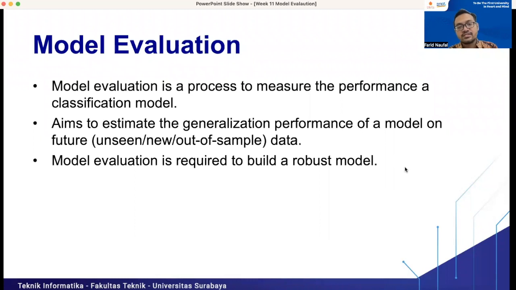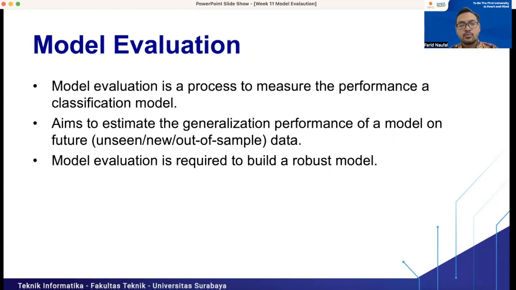Okay, model evaluation is a process to measure the performance of a classification model. In this case, we are going to assess the performance of a classification model, not a regression model and not a clustering model. But actually, it will be the same if we use this model evaluation for evaluating a clustering model or regression model. So the aim of model evaluation is to estimate the generalization performance of a model on future or unseen new out of sample data.